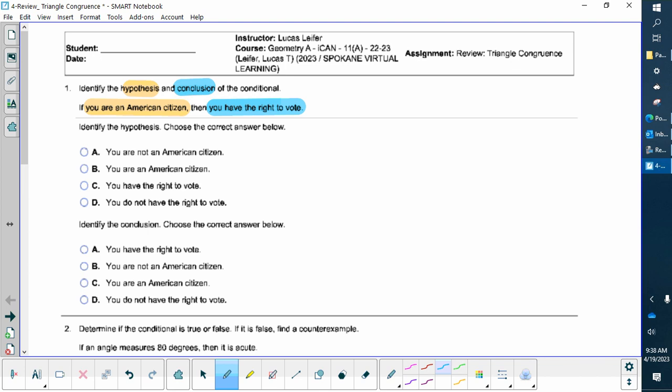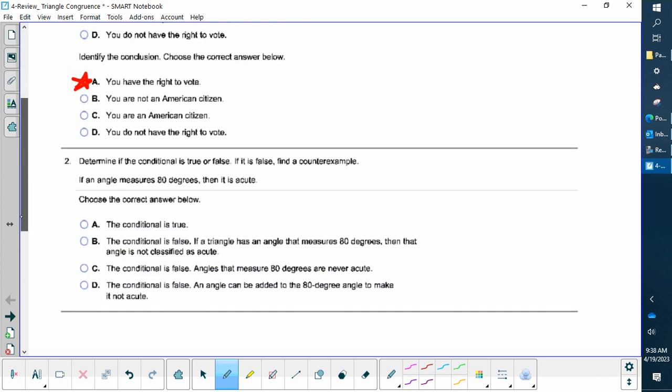Okay, and I can tell right now, the first one is B. There's my hypothesis. Okay, what is the conclusion? You have the right to vote. Boom. First one that pops up. Okay. All right. As I go through, question 2.